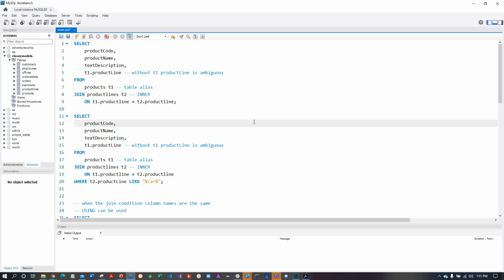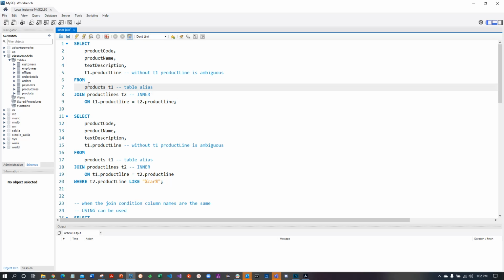So let's look at our first query that involves multiple tables. In this query, I'm joining products to product lines. We're using a table alias here. We've seen column aliases and how you use the keyword as and put the column alias next to the column name. Here, the table aliases don't involve another keyword, simply the real table name, space, and then the table alias, T1 for products, and the table alias T2 for product lines.